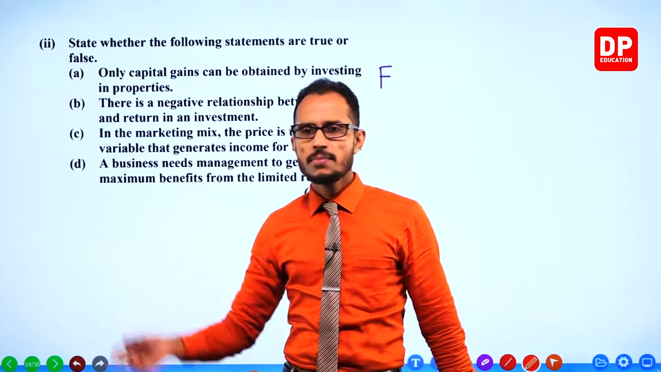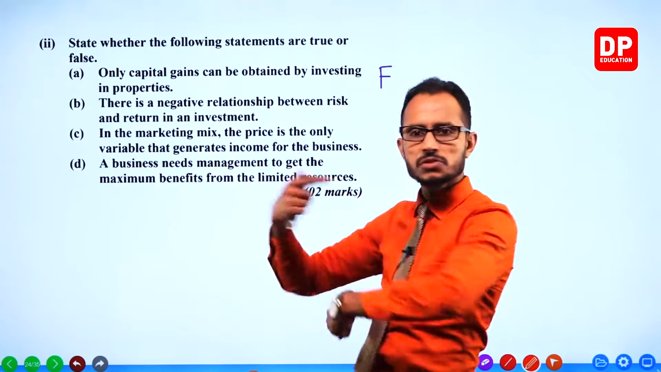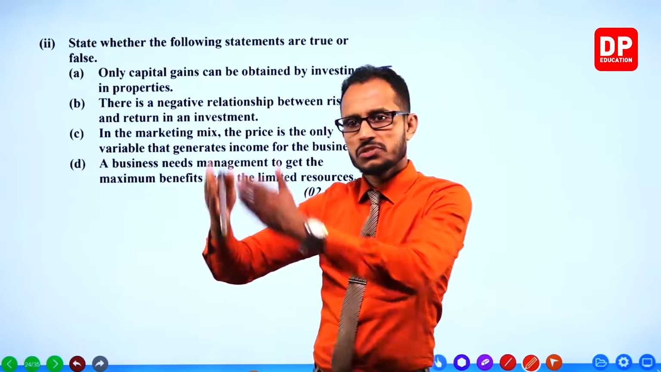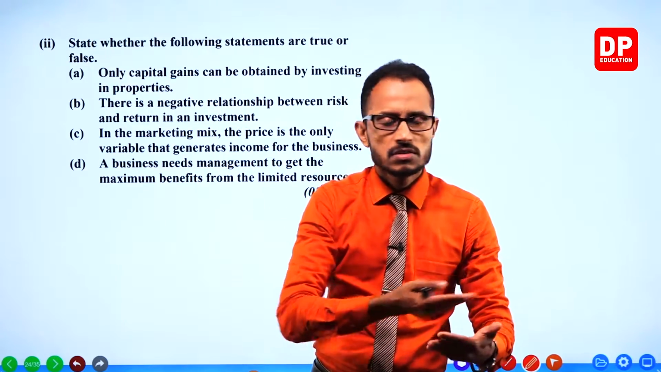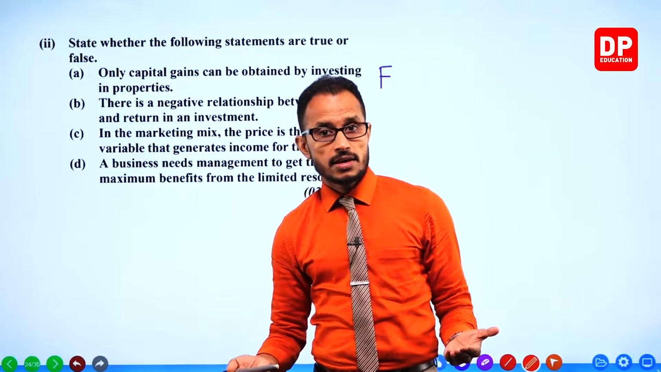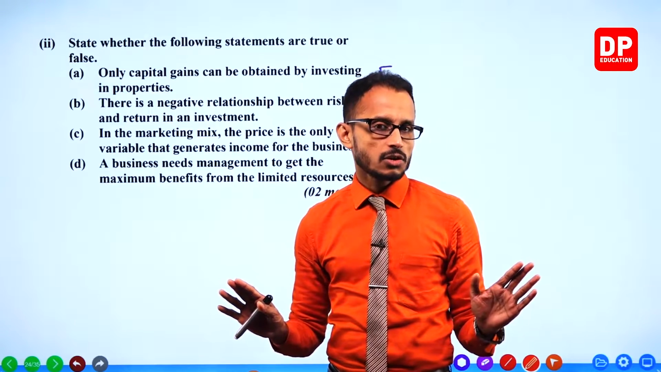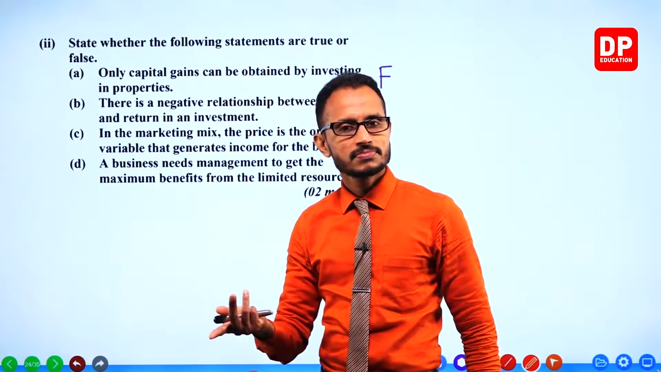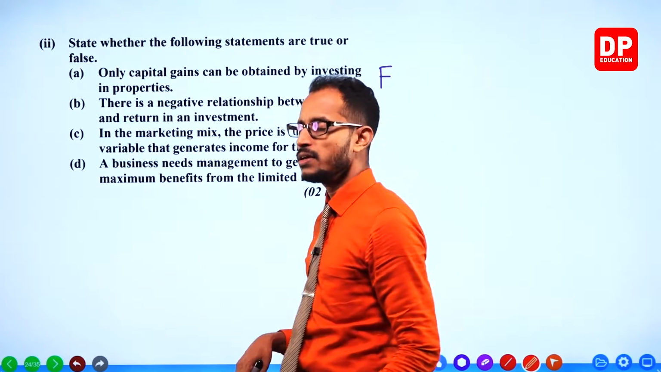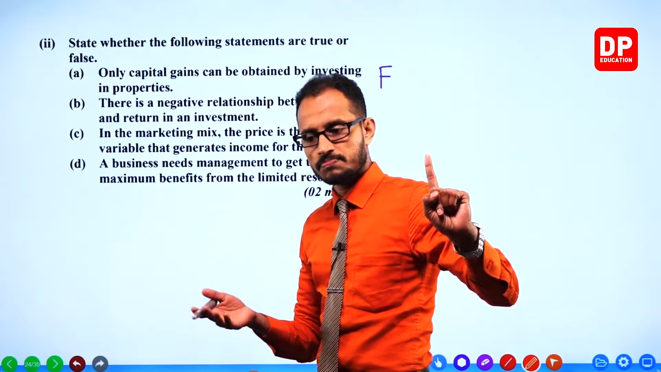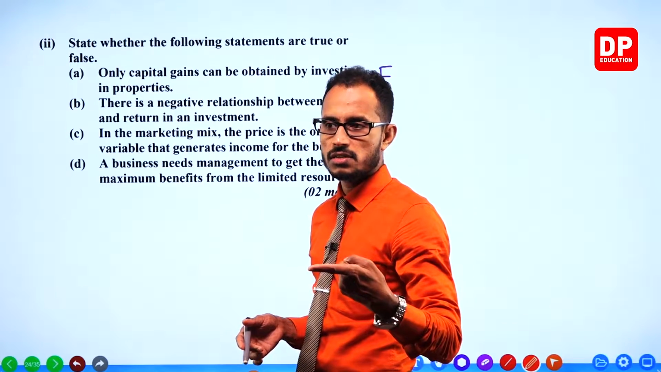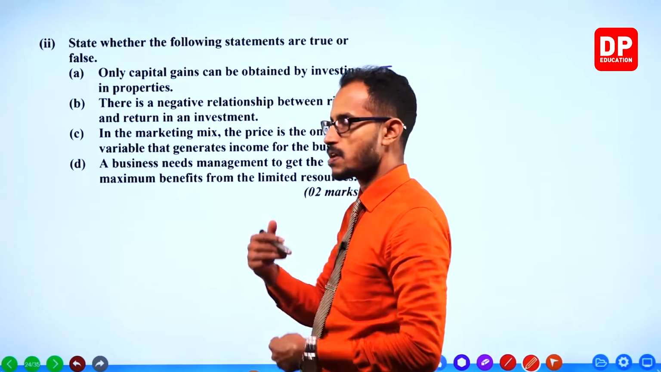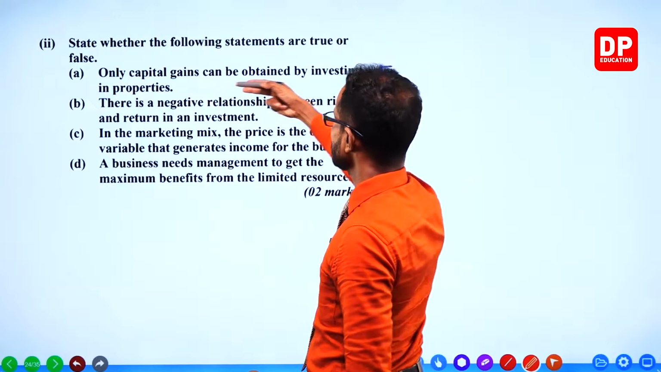Why? You can rent them out, generate an income. You can use lands for plantations, tea, rubber, cinnamon, not Cinnamon Grand, that's a hotel. Cinnamon trees can be planted. Plantations can be done in lands. So that is also an income return. Not only capital gains can be obtained by investing in properties.